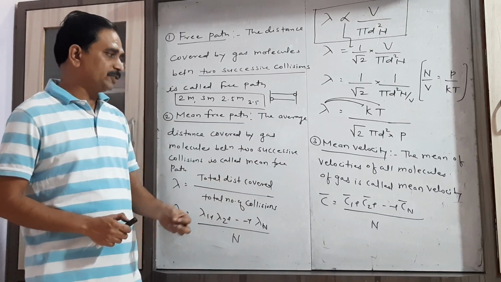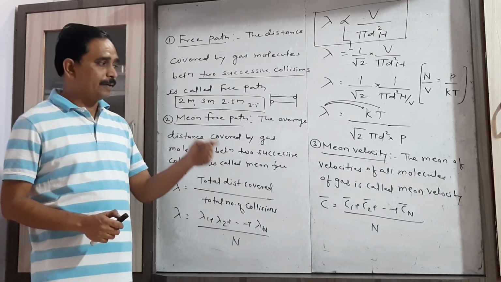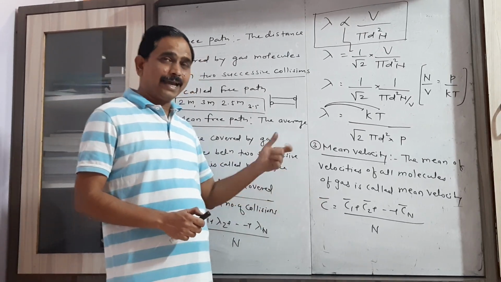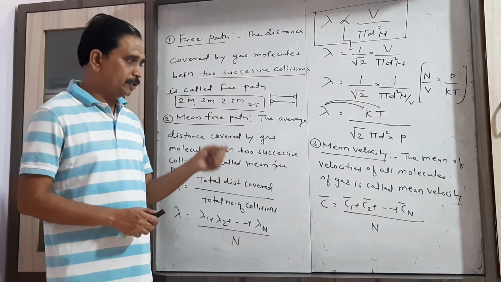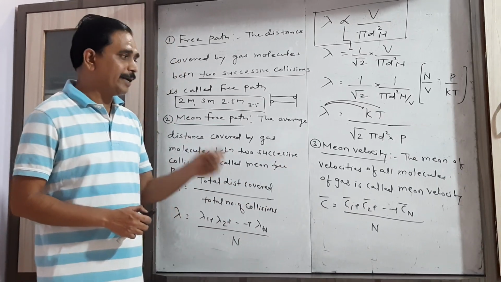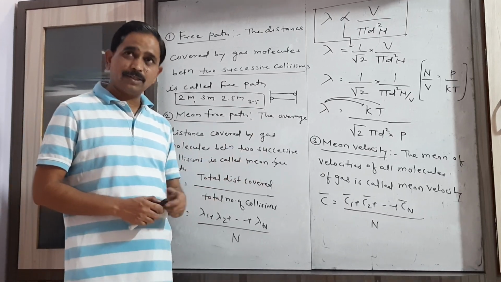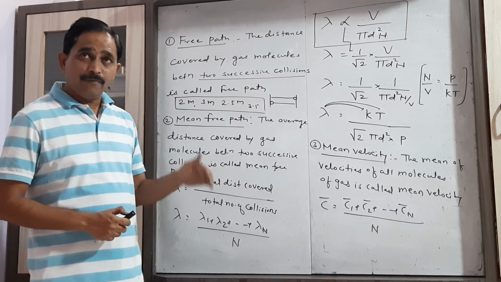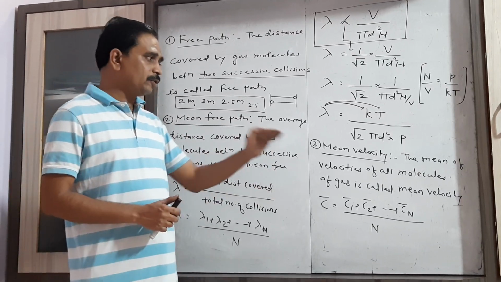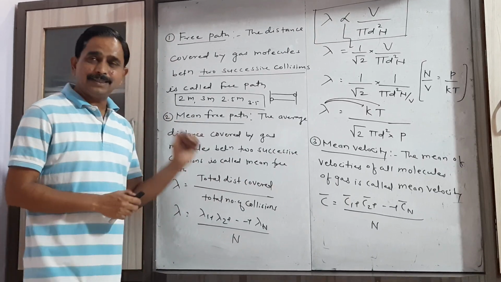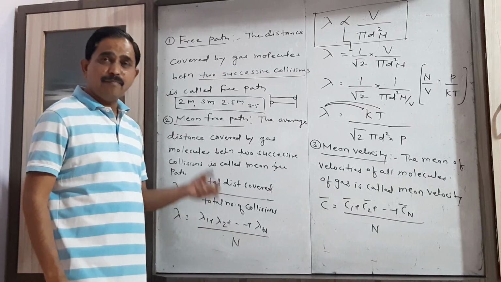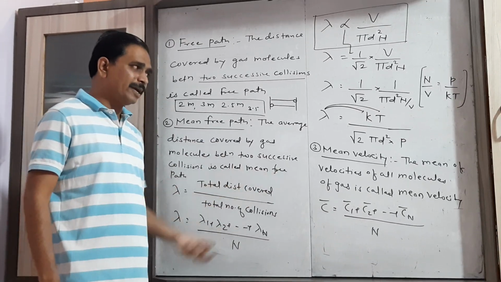So if we consider C1, C2 up to Cn to be the velocities of n gas molecules, C1 the velocity of the first gas molecule, C2 the velocity of the second gas molecule, up to Cn the velocity of the nth gas molecule, then we have to take the mean of the velocities of all gas molecules. As the name itself indicates, mean velocity is the mean value of velocities of all gas molecules.